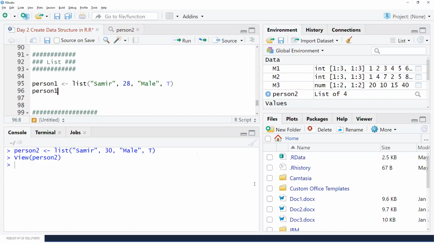No, we cannot use these dim names in the list because once you use these dim names, then it will be converted into the data frame. So that is the next topic that we are going to see. List is a separate, like एक जैसे vector है उसी तरीके से होता है. You can just give the name, जैसे हमने person 1 दिया है वैसे ही हम दे सकते हैं यहाँ पे.